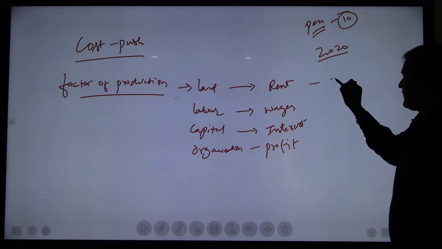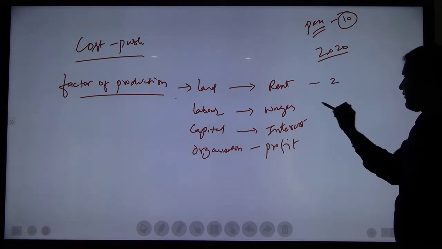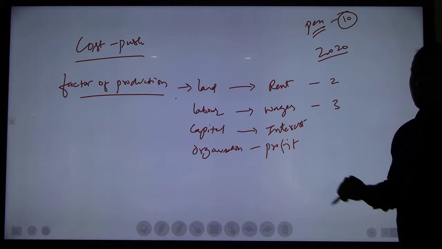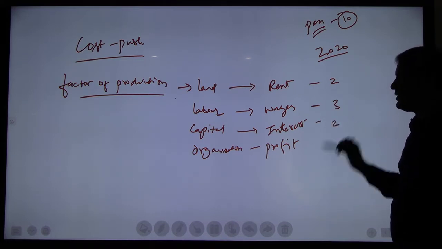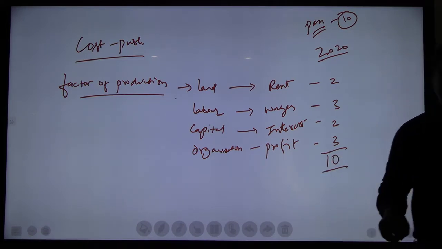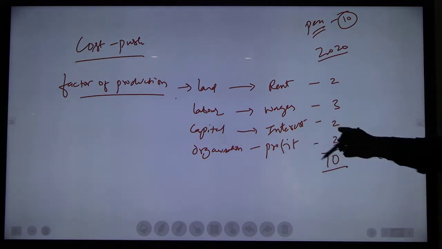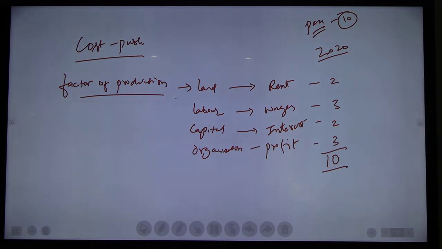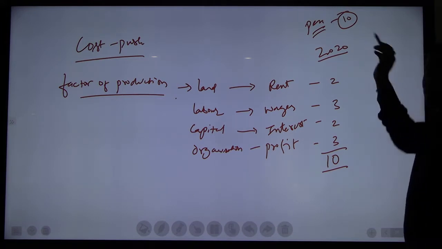For rent, it is giving 2 rupees. For wages, 3 rupees. For interest, it is paying 2 rupees. And profit, it is 3. So total how much? 10 rupees. So this is the price, including the profit of the manufacturer. So the price of a particular pen is 10 rupees in the year 2020.